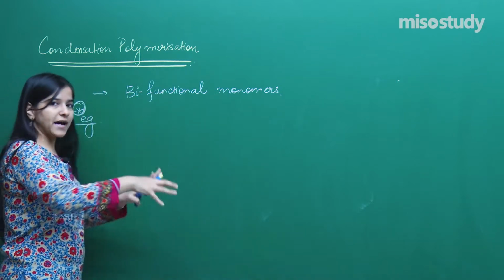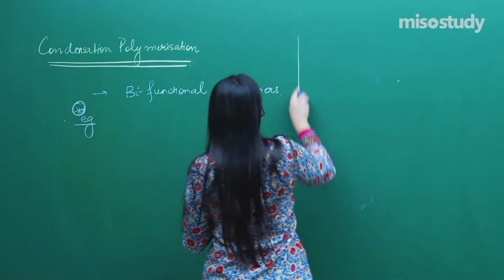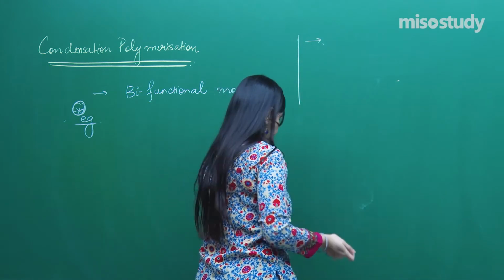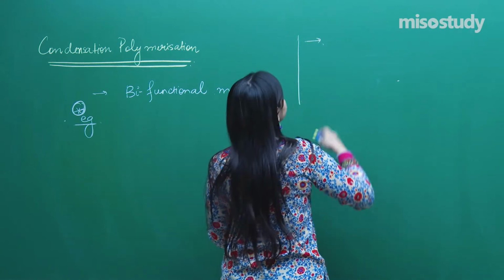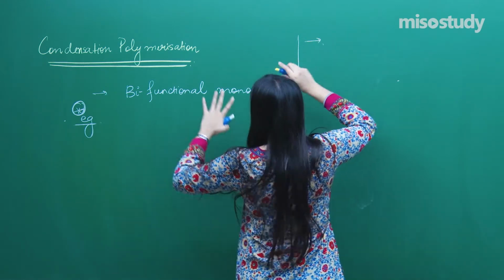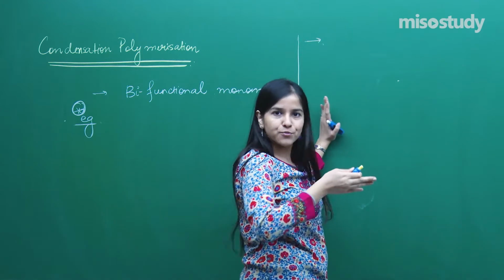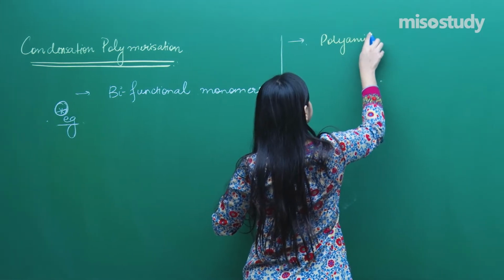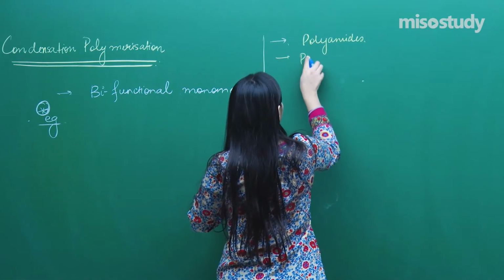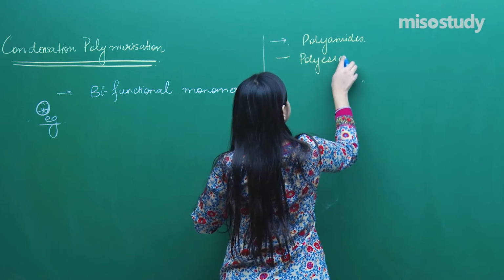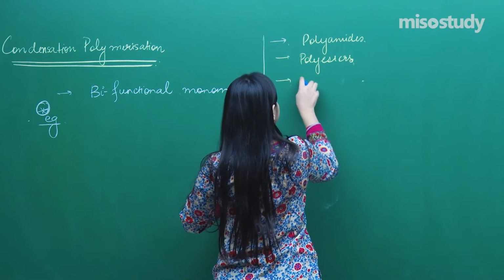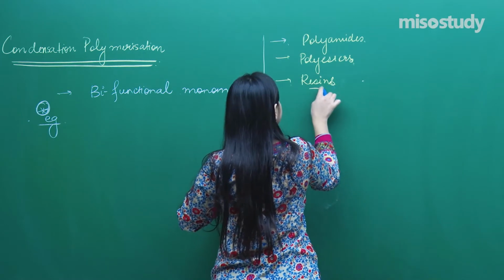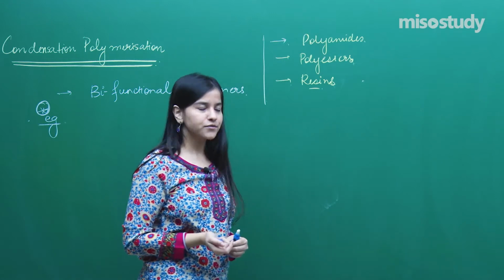Before moving on to that example, let me just discuss what all things we are going to cover today. The first things included in the condensation polymers are polyamides, polyesters, and resins, right? We will be discussing these three things together.